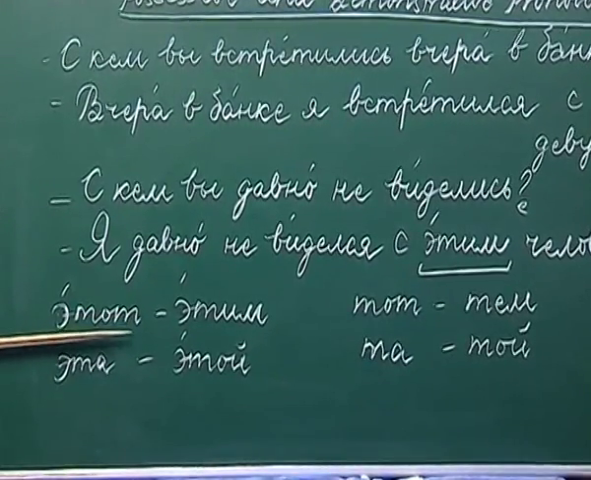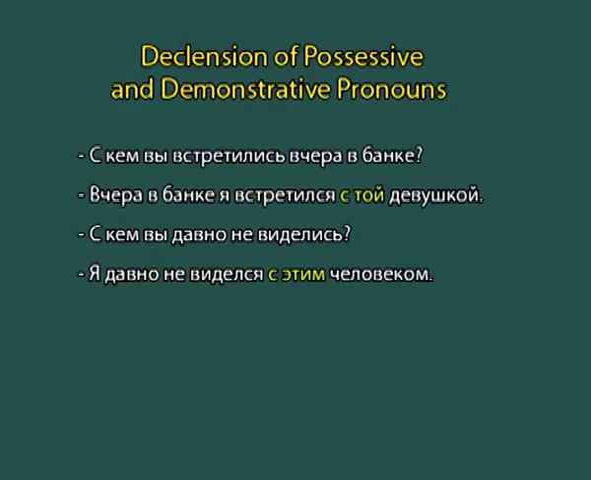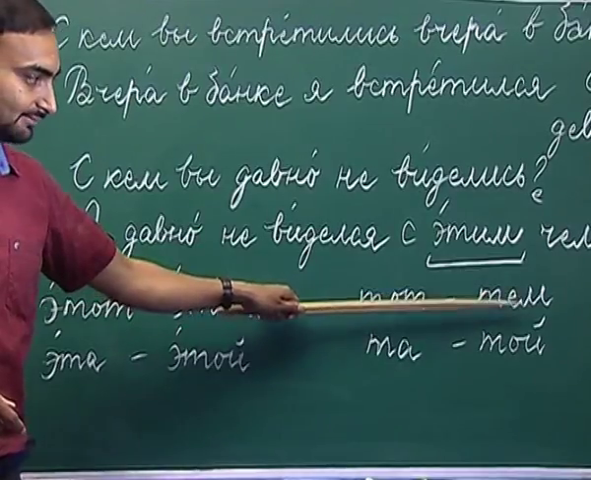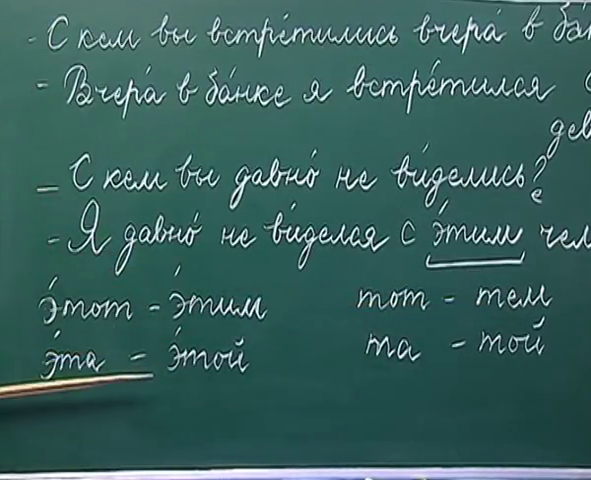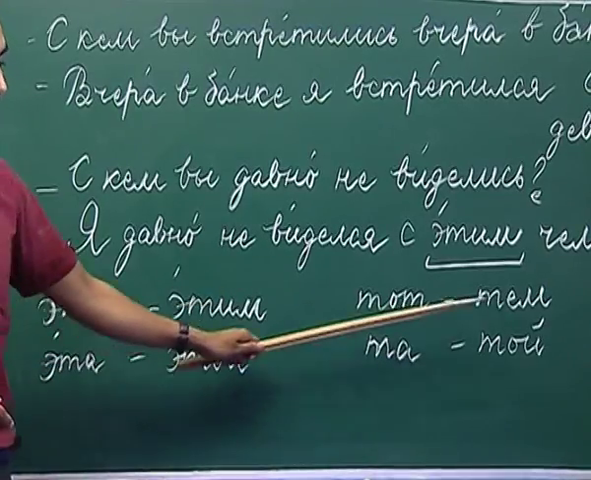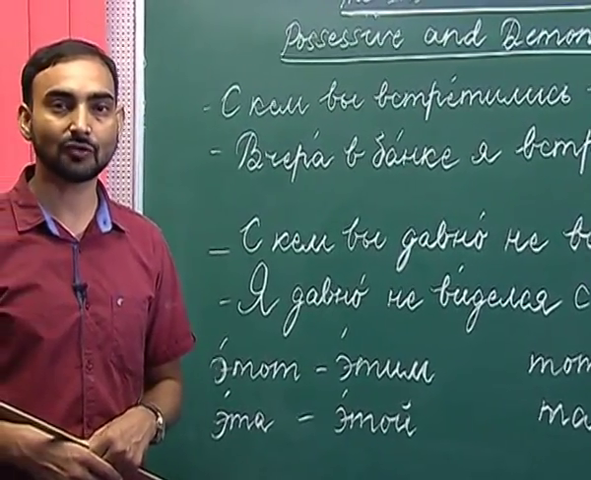Etot, which is masculine form, changes to etim. Tot, which is the masculine form singular, changes to tem. Eta, which is the feminine form, changes to etoi, and ta, which is the feminine form, changes to toi. So, this is about the declension of demonstrative pronouns. Now, we will move on to our next topic.